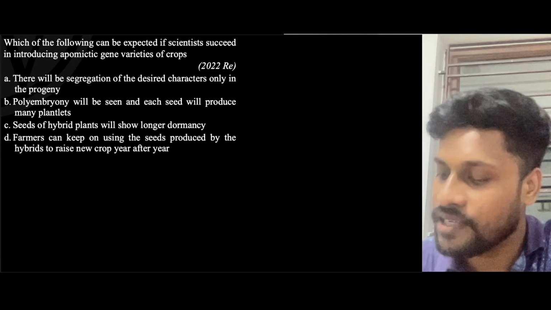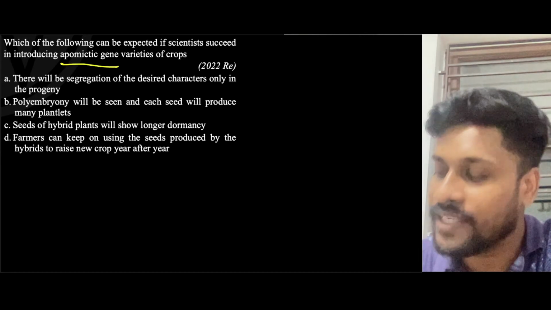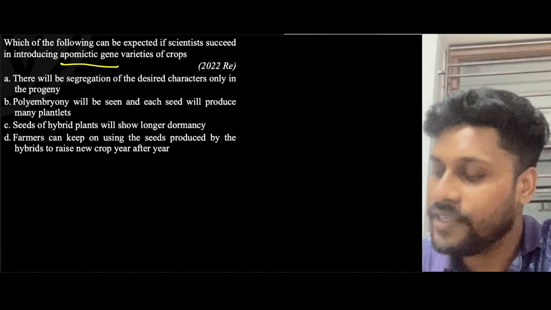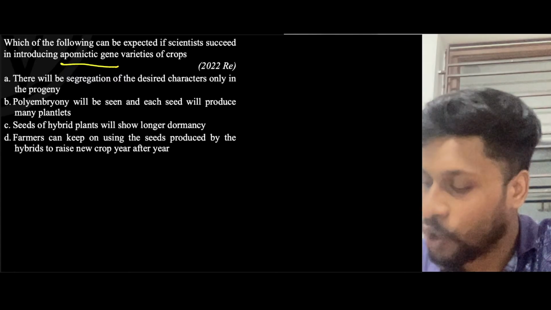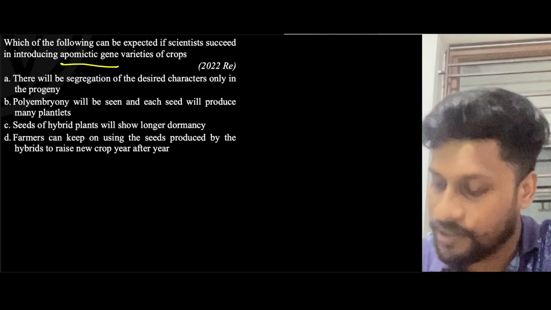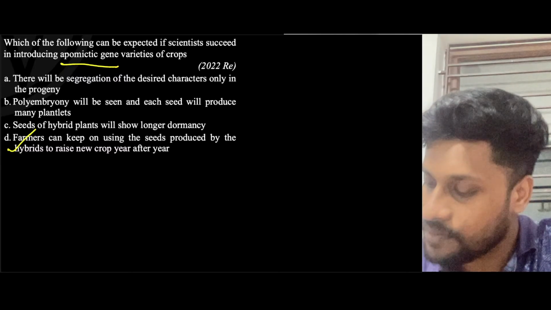Guys, what will be the answer? What is the benefit of apomictic gene? The benefit is farmers can keep on using the seeds produced by the hybrid to raise new crops year after year. This will be the answer. The others are not the answer.